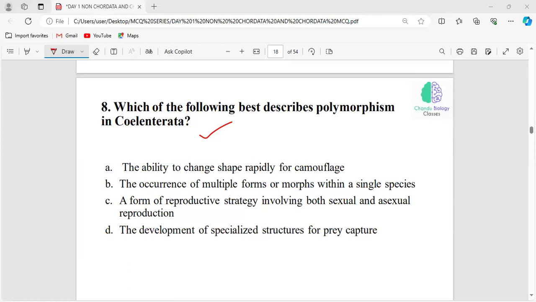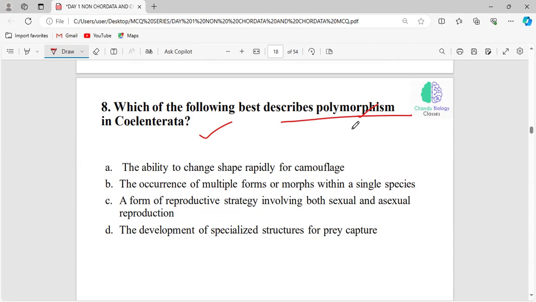The ability to change shape rapidly for camouflage; the occurrence of multiple forms or modes within a single species; a form of reproductive strategy involving both sexual and asexual reproduction; the development of specialized structures for prey capture. And what will be the answer? Polymorphism means many forms. Many forms or multiple forms will be present in the same species.